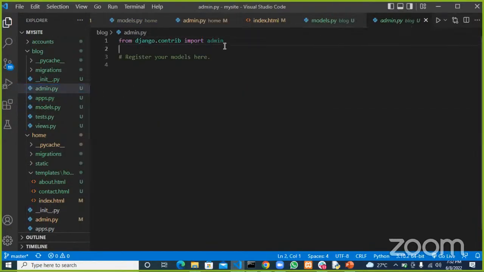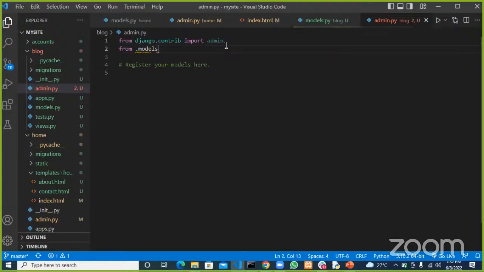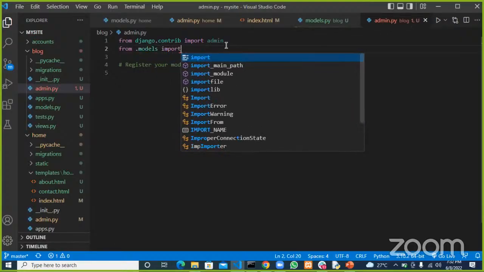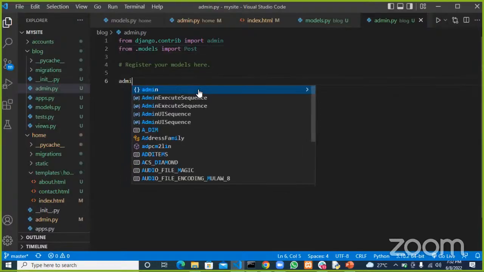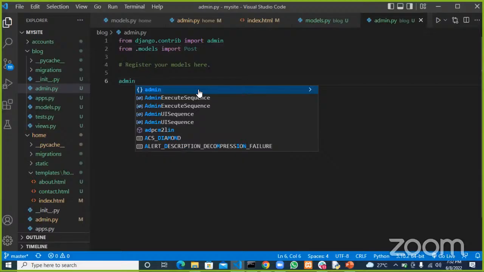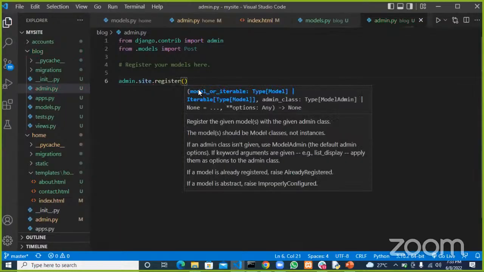The way we do that is we import it down here first from the current directory, from where we can find the models. We want to import Post, and then we register it: admin.site.register, and I want to register Post.